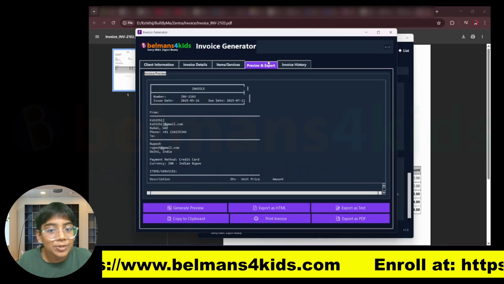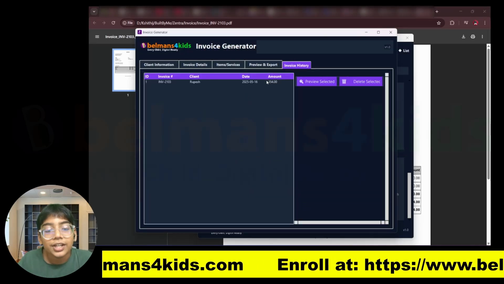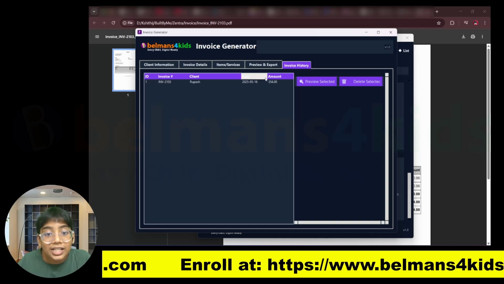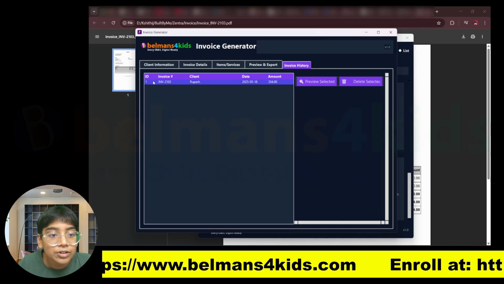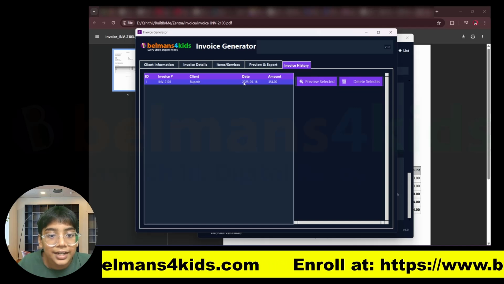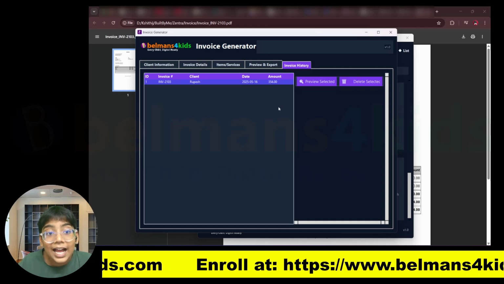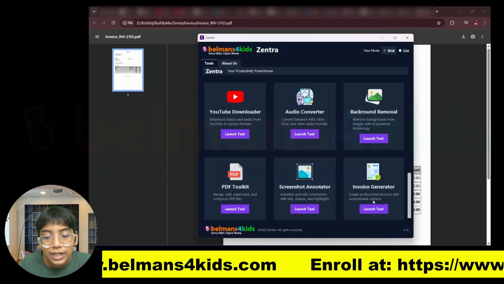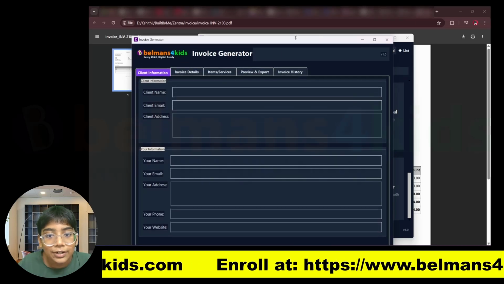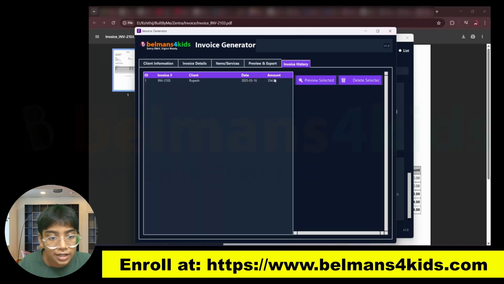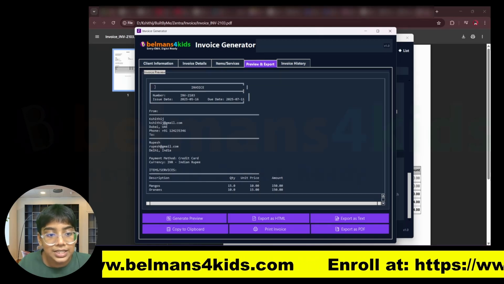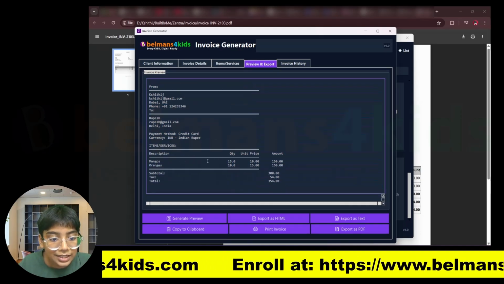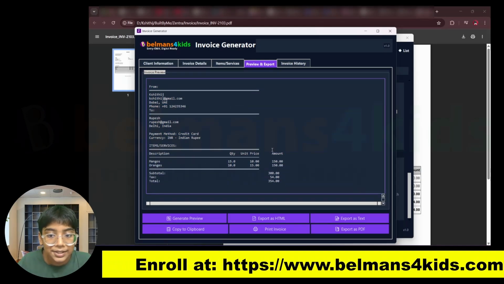And there is one more feature, which is invoice history. You can see over here it shows all the invoices that you have previously created, including the one we just created now. It shows the invoice number, the client, the date and the amount. And even if I close this and open it yet again, if I go to invoice history over here, press on this invoice, and press on preview selected, you can see it adds that over here, and I can just see that invoice again. It's really nice, right?